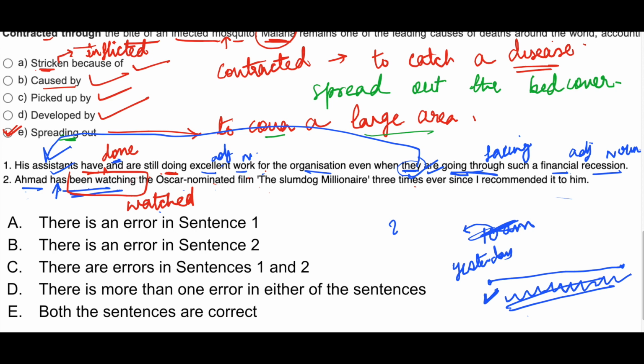So both the sentences have one error. So there are errors in sentences 1 and 2. This should be the correct option. There is an error in sentence 1. This is wrong. Why? Because sentence 2 also has an error. This is wrong because sentence 1 also has an error. There is more than one error. This is wrong in either of the sentences. This is wrong because both the sentences have only one error, okay. So option C is the correct one.